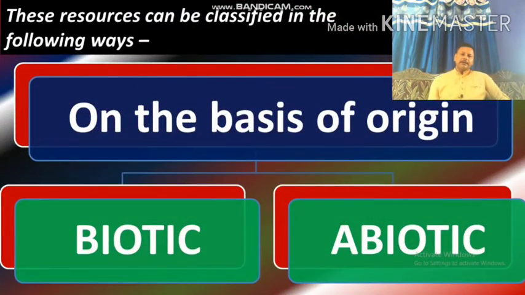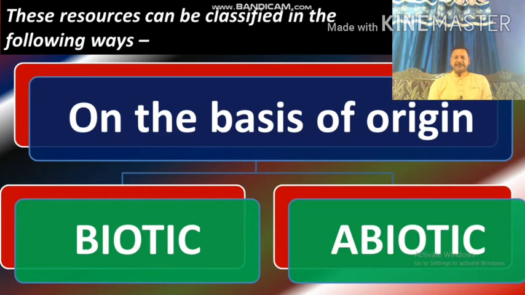Now there are various criteria for the classification of resources. Resources could be classified on the basis of origin, on the basis of exhaustibility, on the basis of ownership, and on the basis of stages of development.